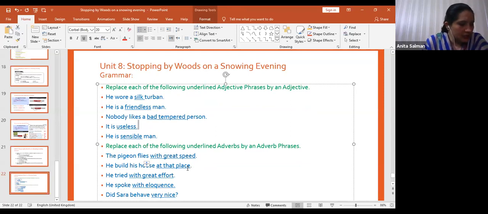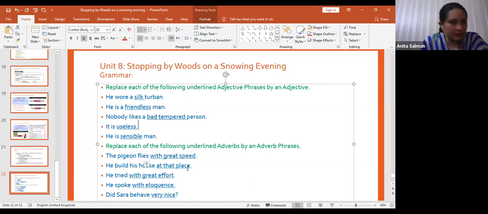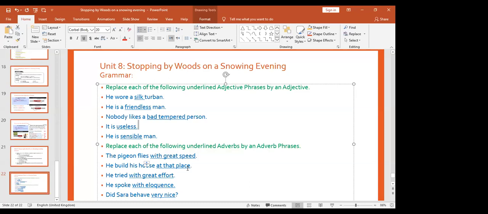Next is, he built his house there. Instead of there, you can write at that place. Next is number 3, he tried hard. Instead of hard, you have written he tried with great effort. Next, he spoke eloquently, and instead of eloquently, you can write he spoke with eloquence. Did Sarah behave well? Instead of well, you have written very nice. Okay, that was all about your exercise A and B, and hope it is all clear.